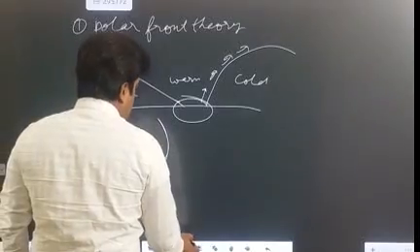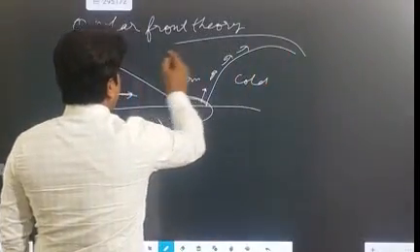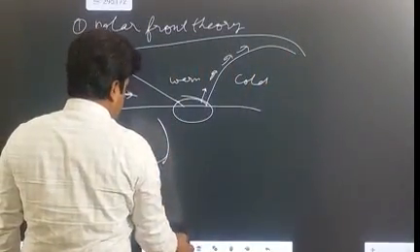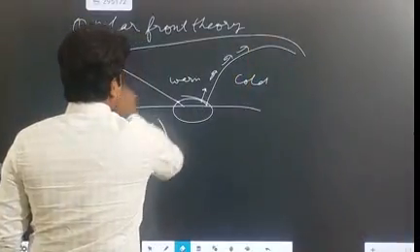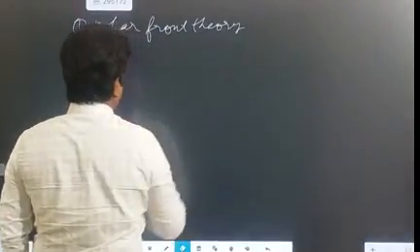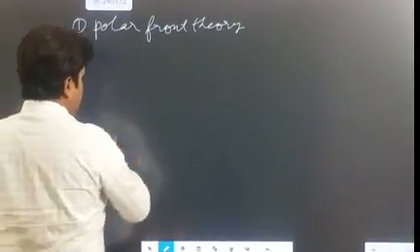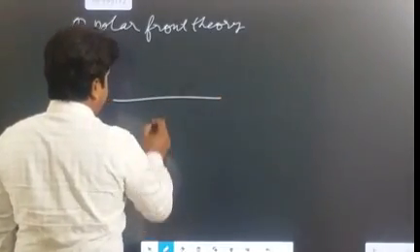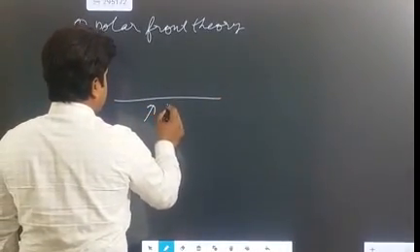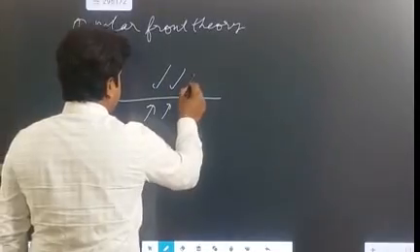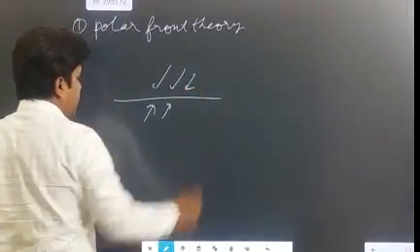So this is according to the polar front theory. This theory says that whenever two air masses having different characteristics collide with each other, a front is formed.